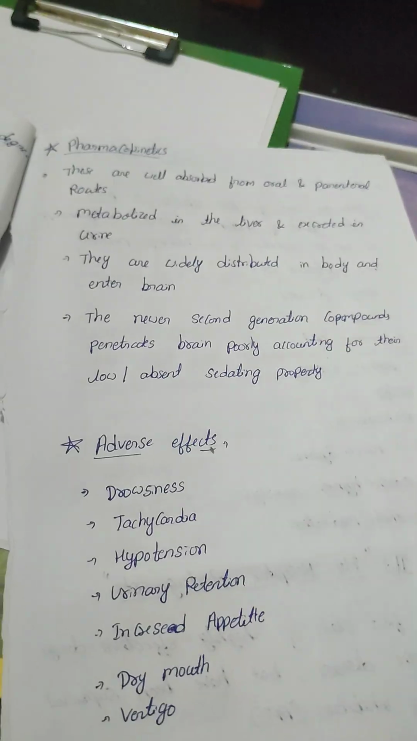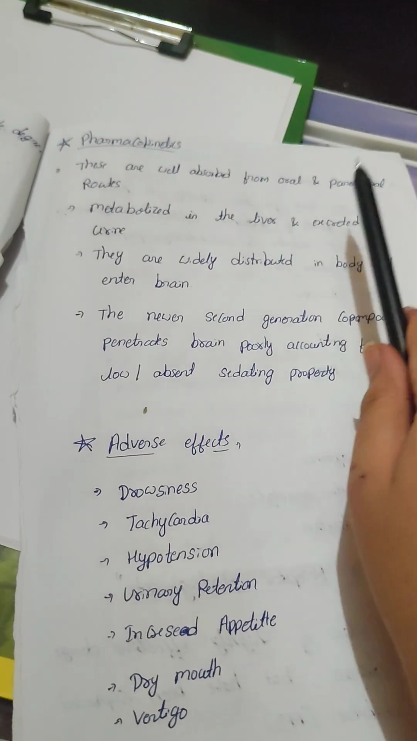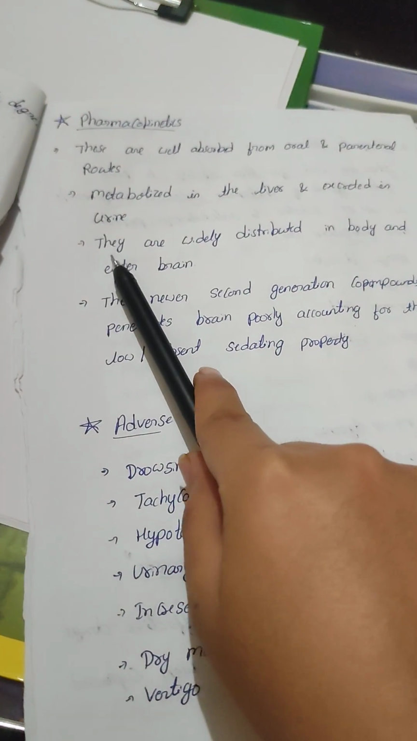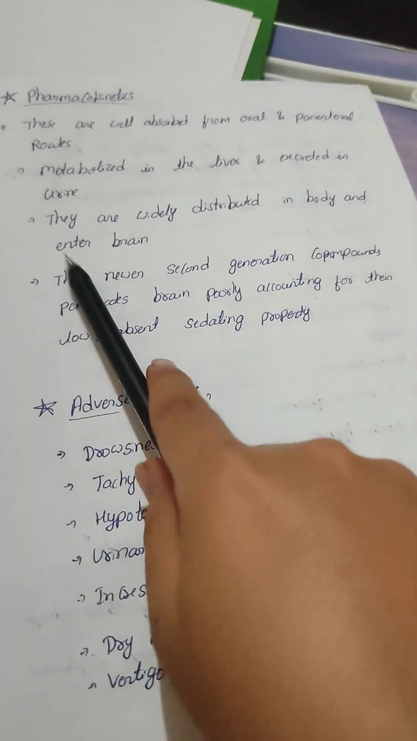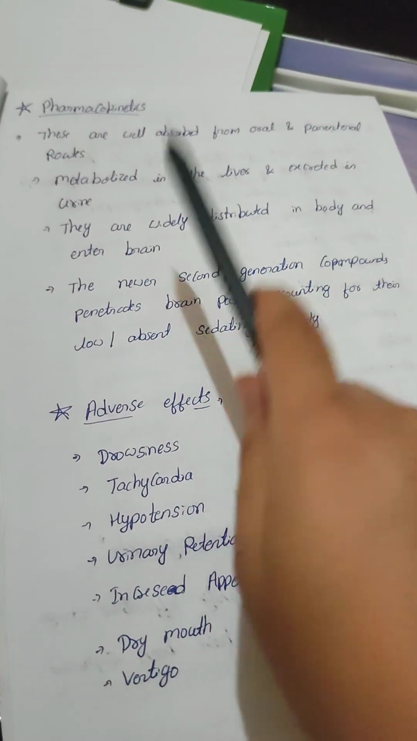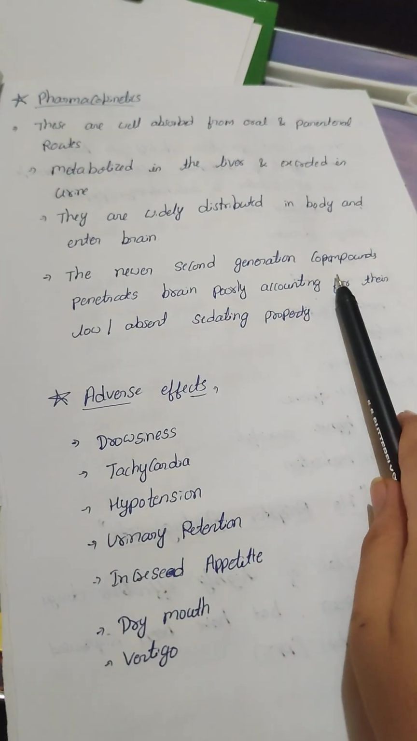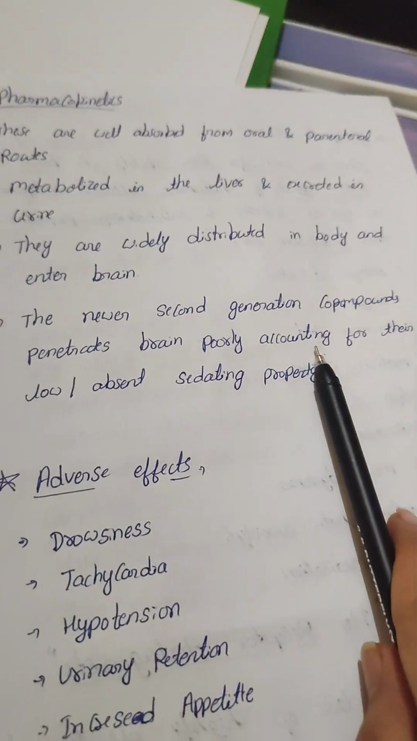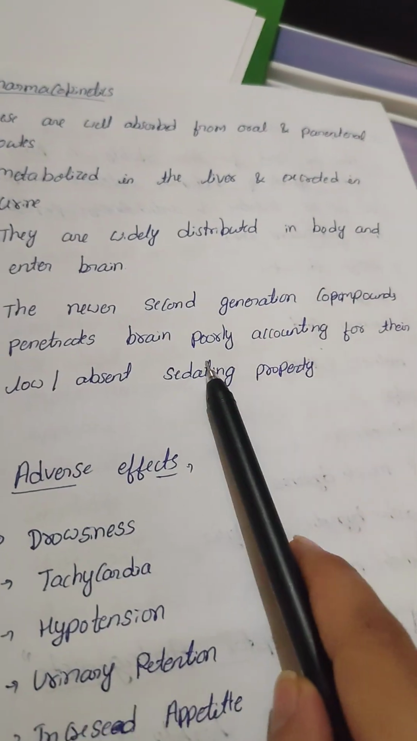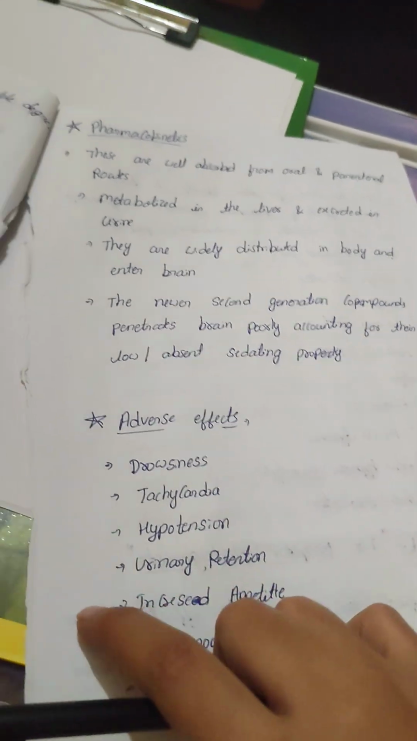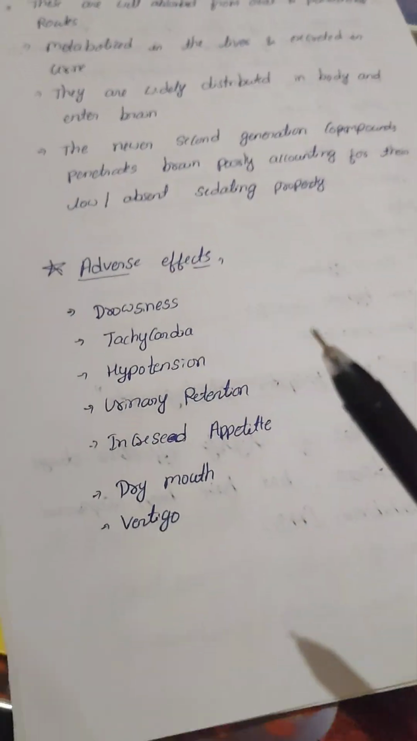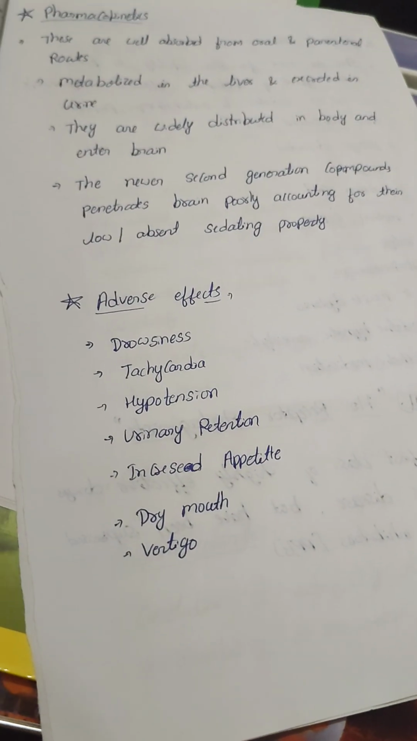Pharmacokinetics means it is well absorbed orally and parenterally, metabolized in the liver, excreted in urine, and widely distributed in the body. They enter the brain because of the sedative action. The newer second generation compounds penetrate the brain poorly. Adverse effects: drowsiness, tachycardia, hypotension, urinary retention, increased appetite, dry mouth and more.